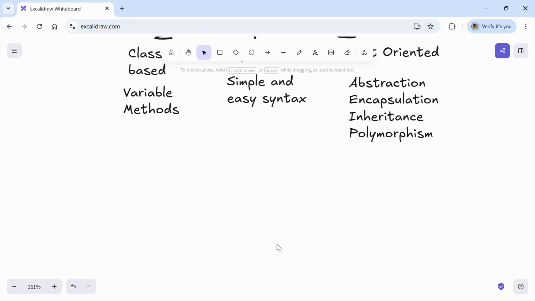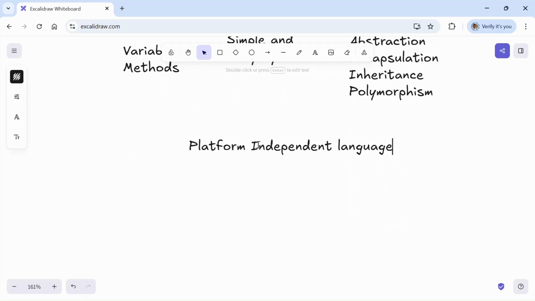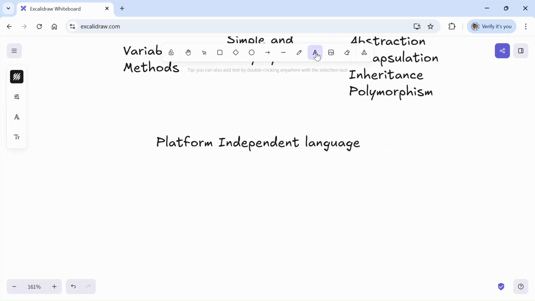Next, we will discuss the platform independent language. Before going to platform independent language, first we will see what is a platform.